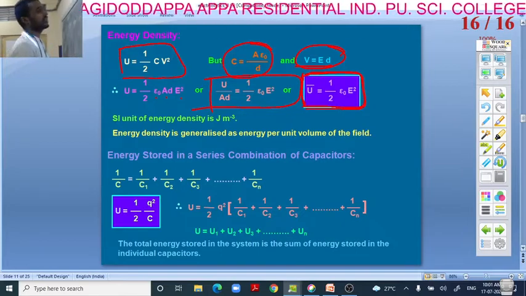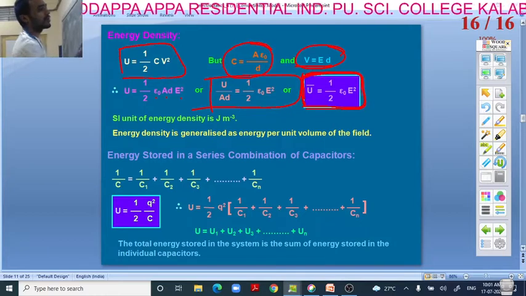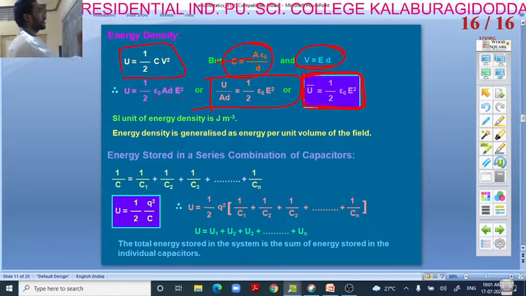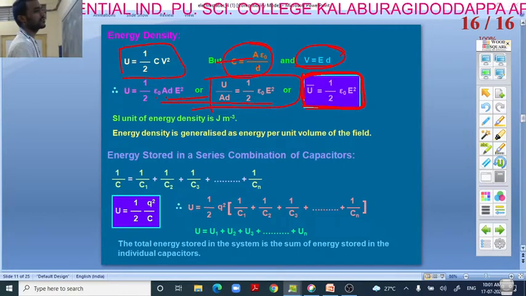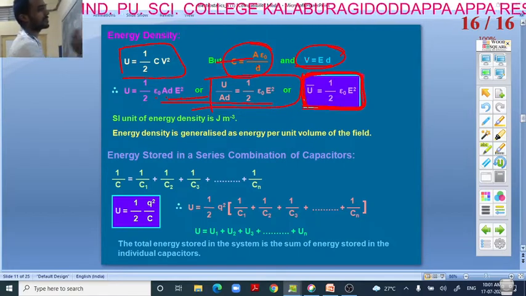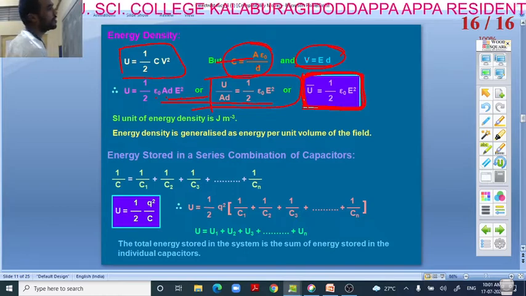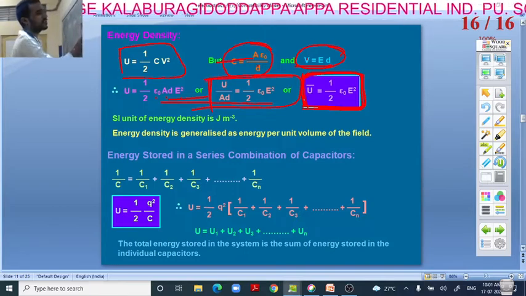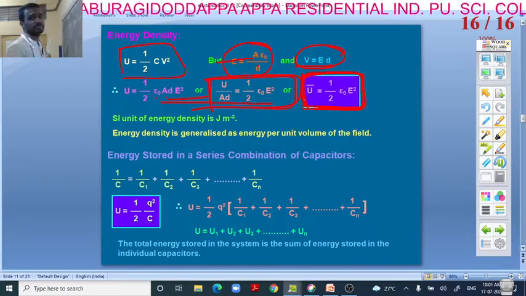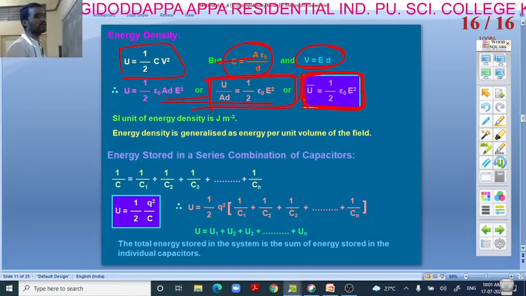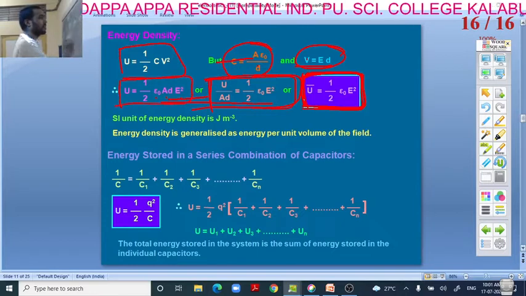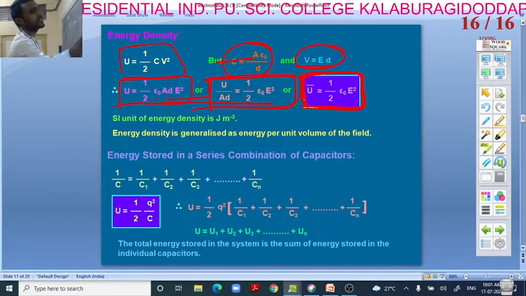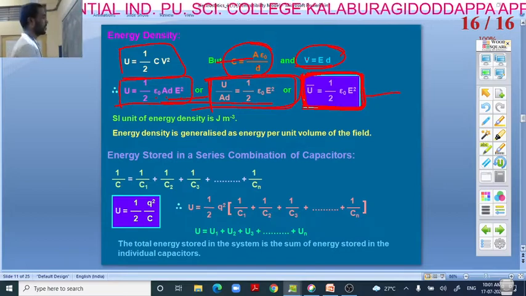Energy density, this is very important. You have to remember this direct formula. We need not remember this procedure, this is actually an expression derivation, and finally we need to remember this: U is equal to half epsilon naught E square, right? These relations also we will use in some situations, depending on the given data, but the final expression is the energy density.